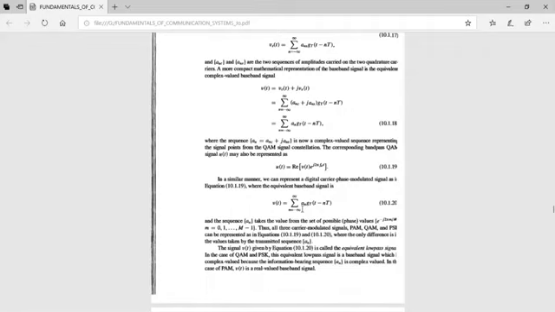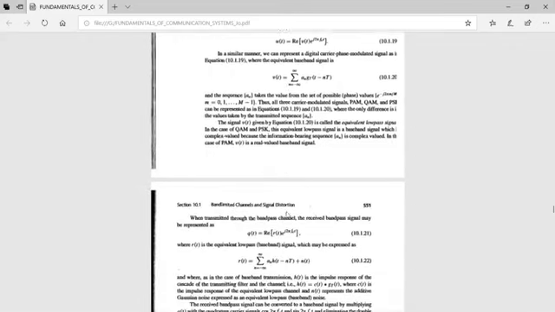Hence all three carrier modulated signals, PAM, QAM and PSK, can be represented as in equations 6 and 7, where the only difference is in the values taken by the transmitted sequence. The signal V of t given by equation 7 is called the equivalent low pass signal.